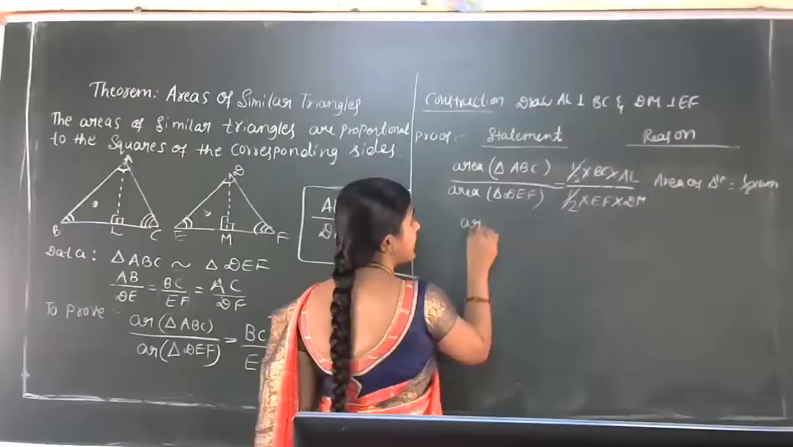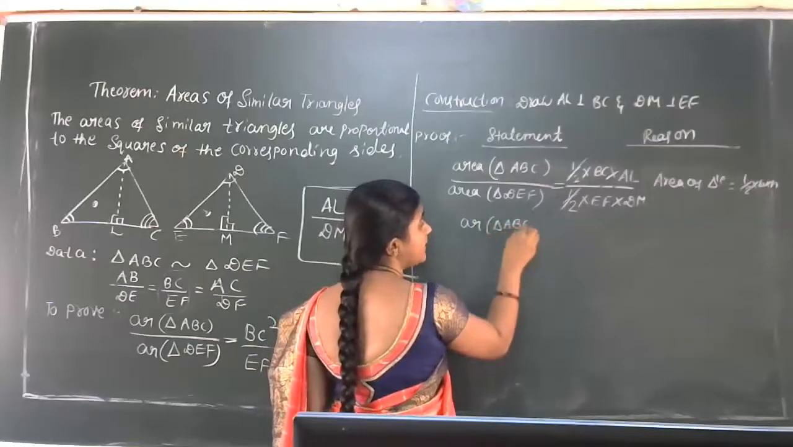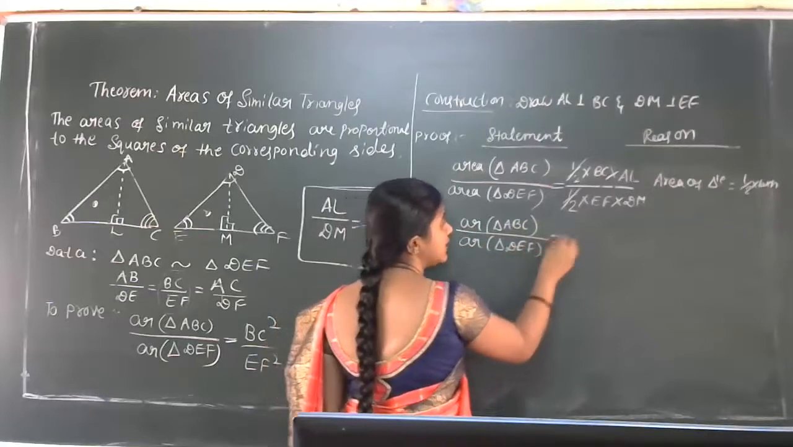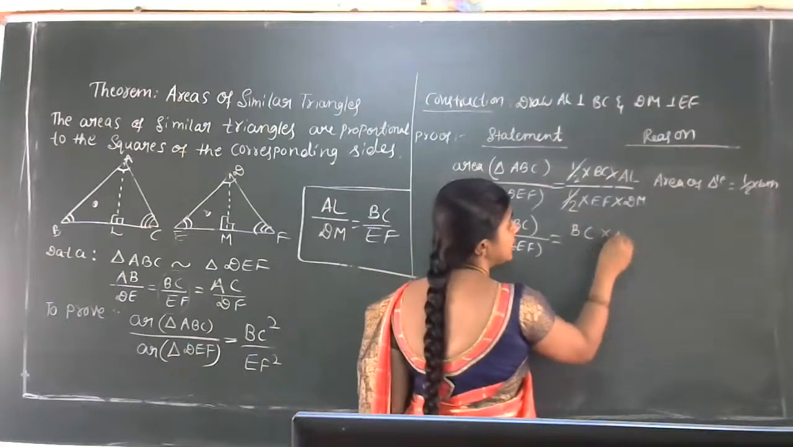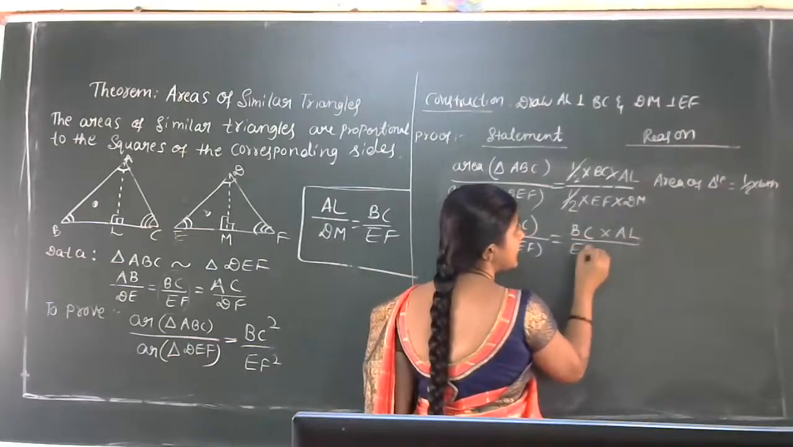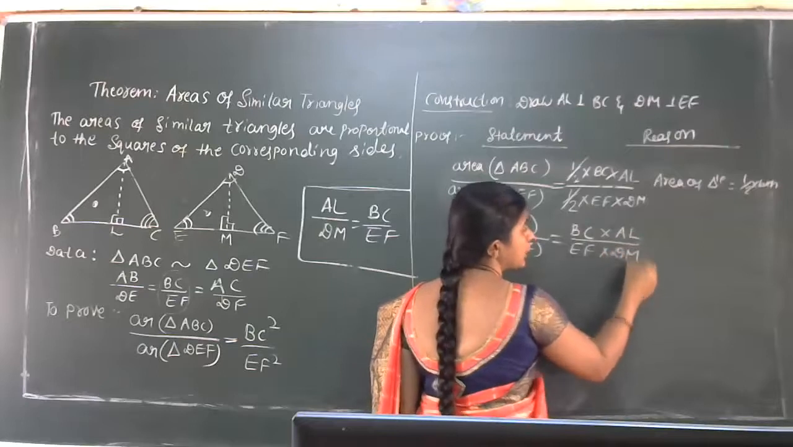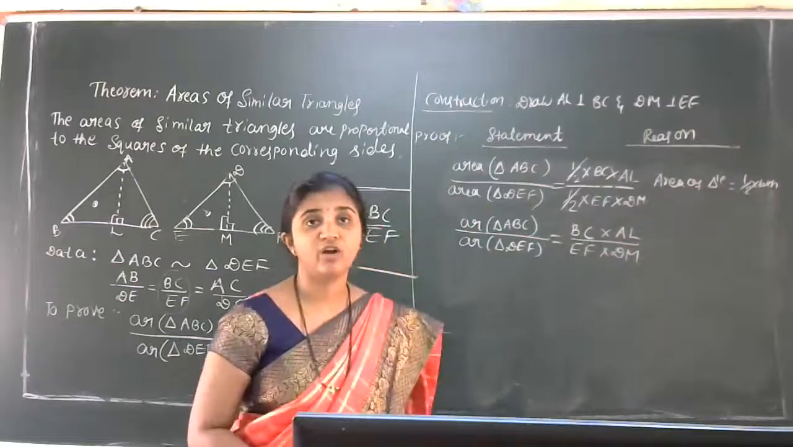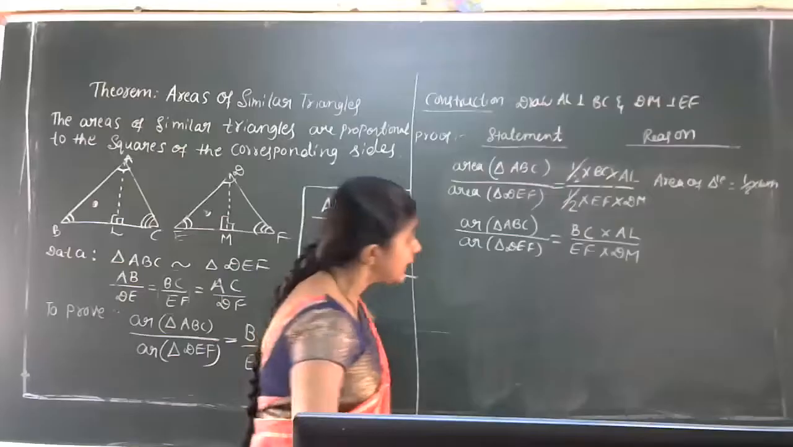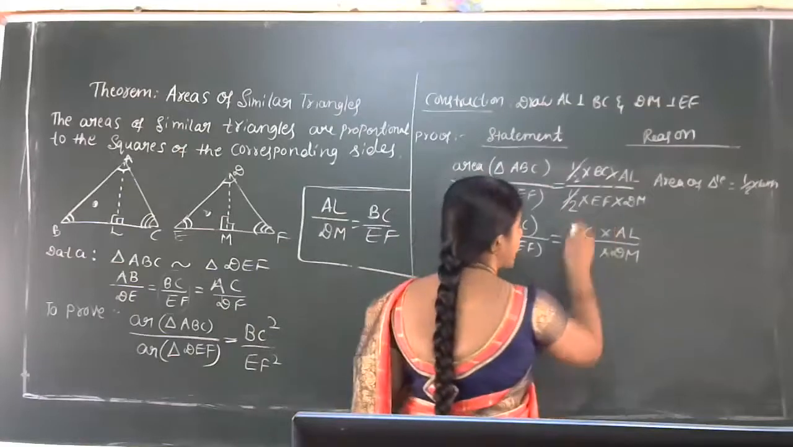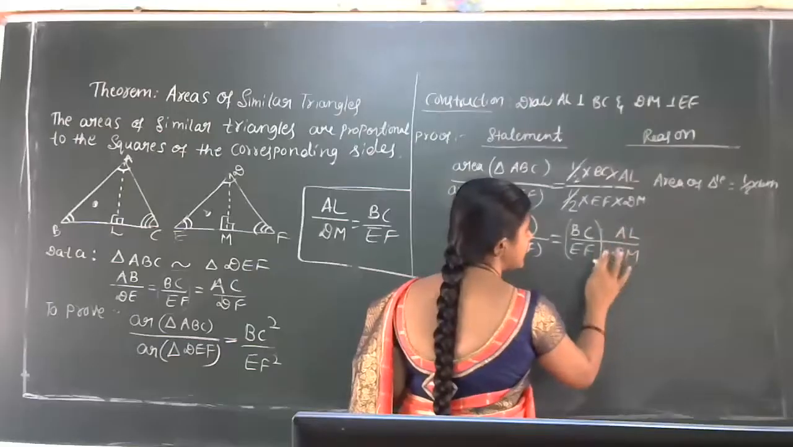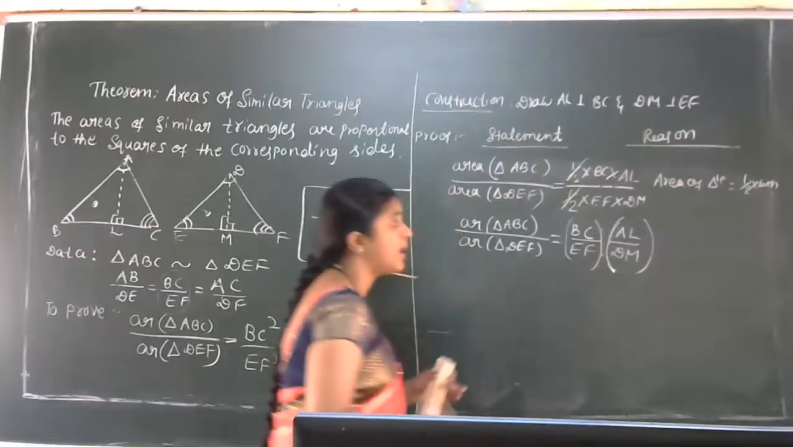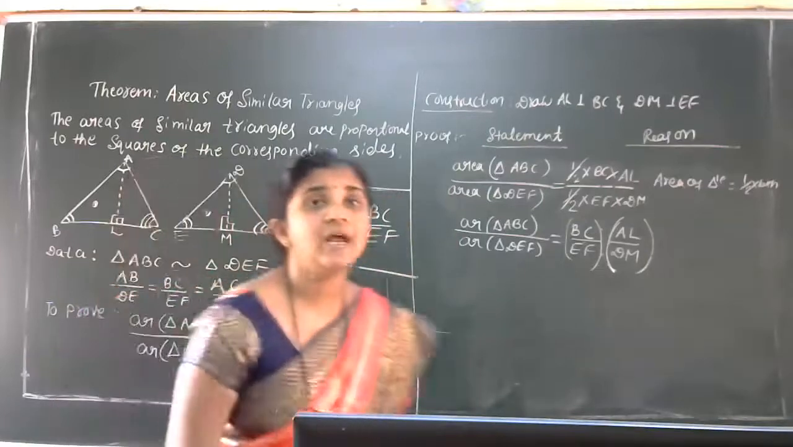Now you just observe, this half gets cancelled. So what is remaining now? Area of triangle ABC divided by area of triangle DEF is equal to BC into AL divided by EF into DM. Okay, BC into AL divided by EF into DM we got. Got the idea of this step, no? Now I will make a group of this. I will write this in the form of BC by EF into AL by DM.